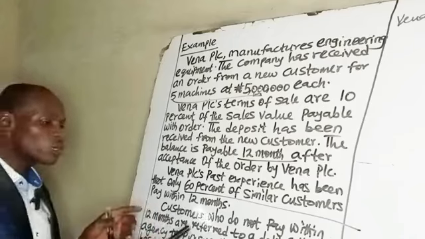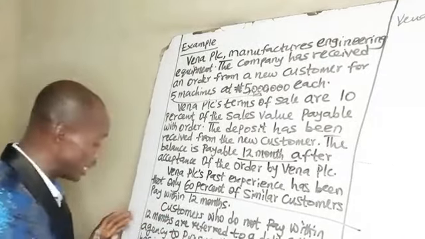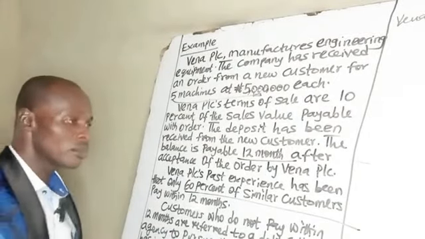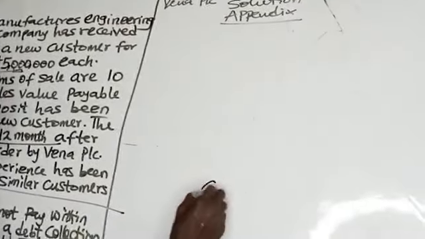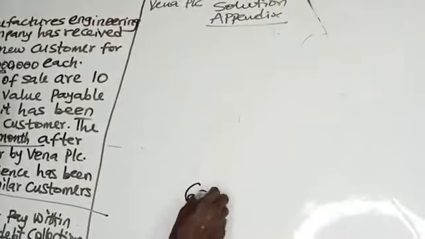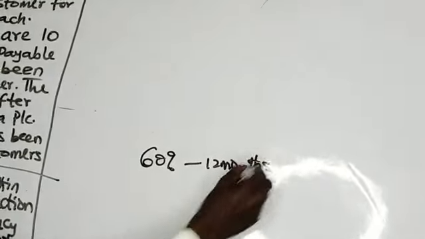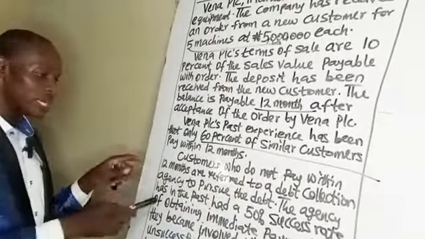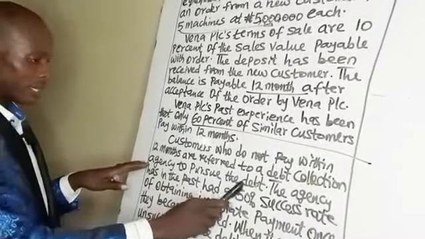So customers who do not pay within 12 months are referred to a debt collection agency. That means 60% will pay within 12 months. Okay, back to the question. Customers who do not pay within 12 months are referred to a debt collection agency to pursue the debt.